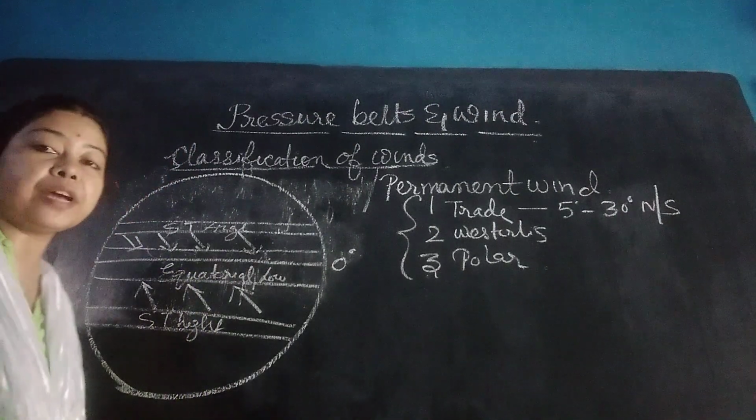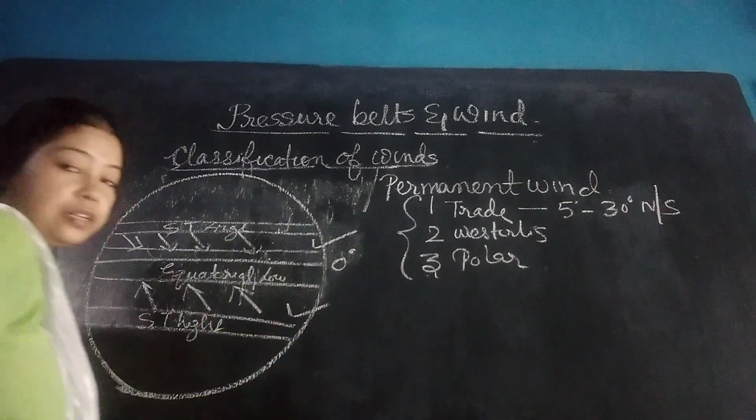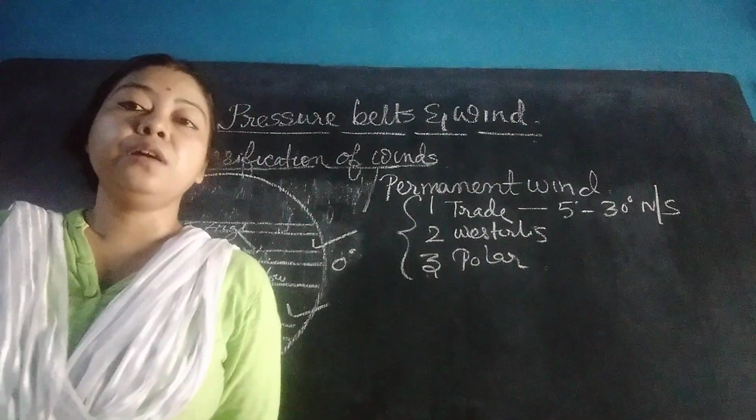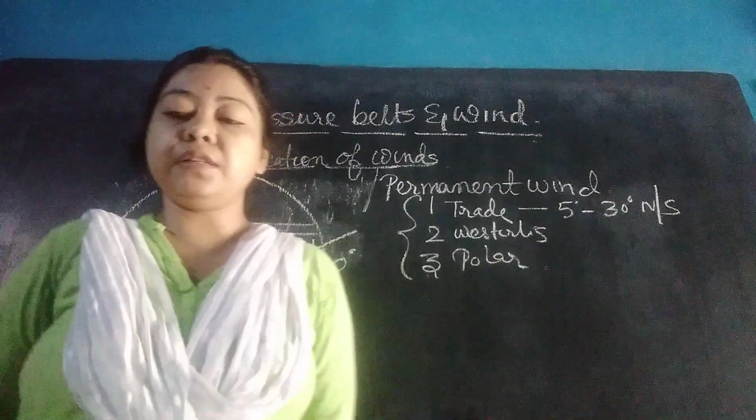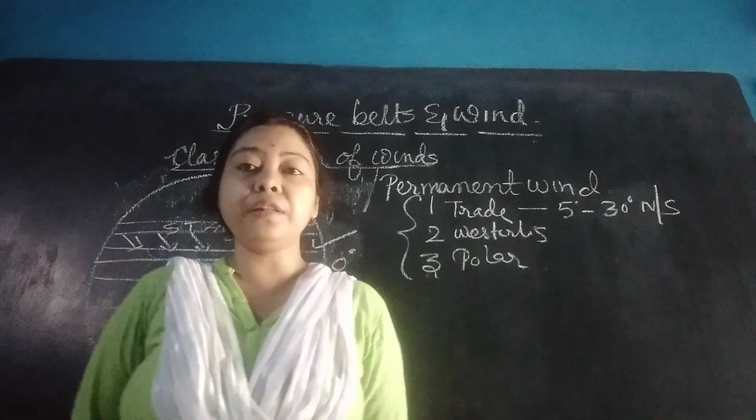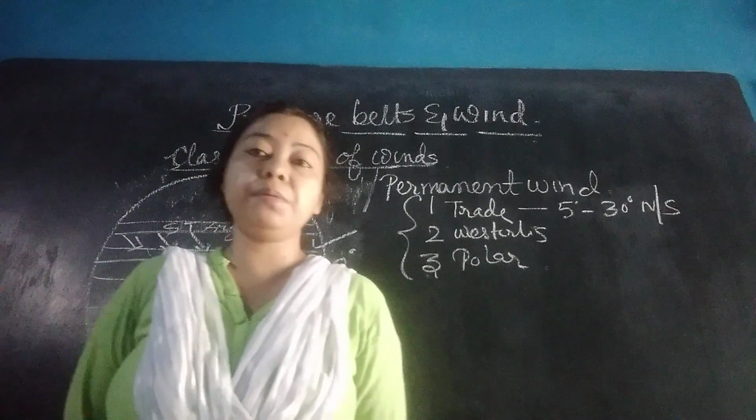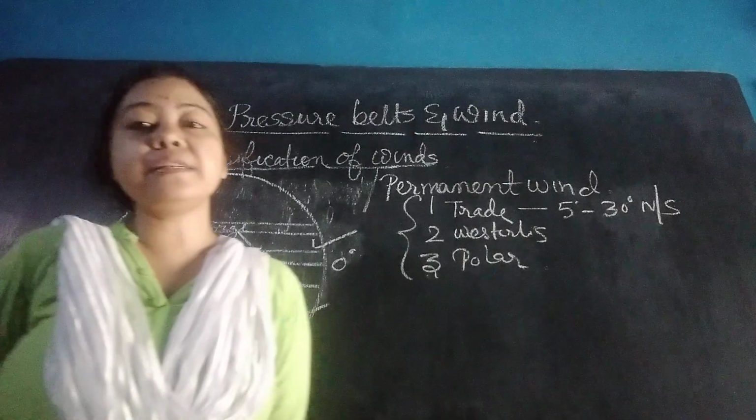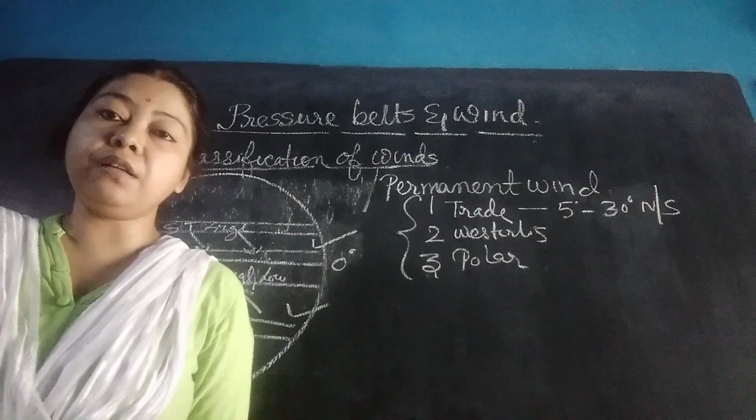Trade winds are of two types: the northeast trade wind in the northern hemisphere and the southeast trade wind in the southern hemisphere. The speed of trade winds is more in the southern hemisphere than in the northern hemisphere. In the northern hemisphere, the speed is only 16 km per hour, and in the southern hemisphere the speed is about 22 to 30 km per hour.